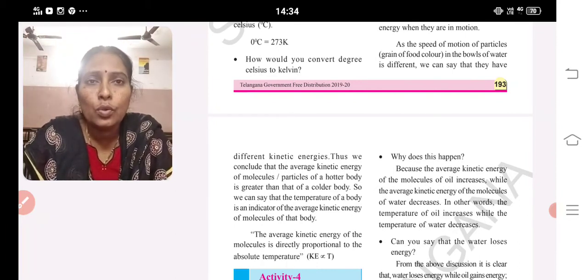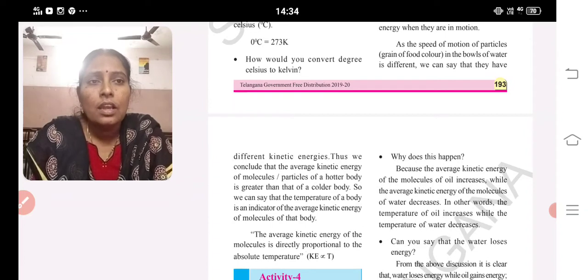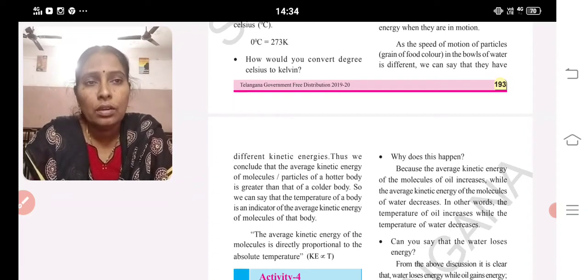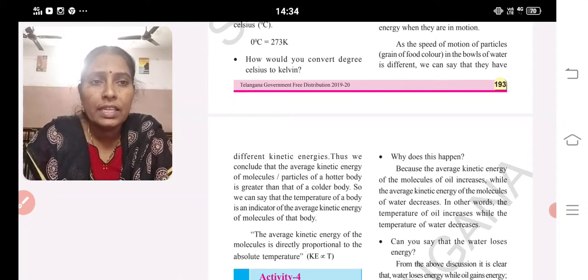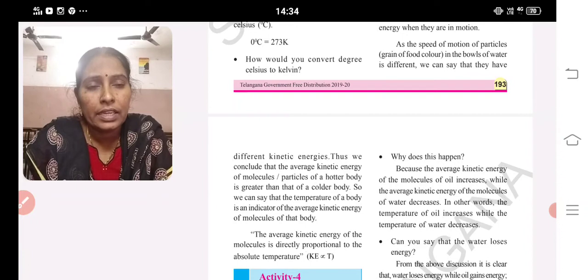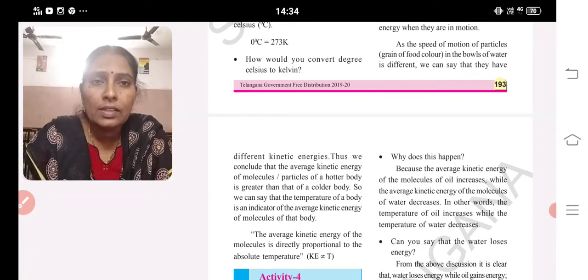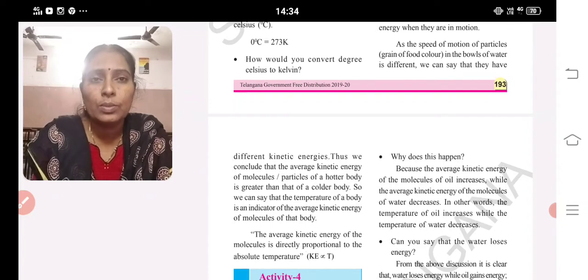Thus, we can conclude that the average kinetic energy of molecules of a hotter body is greater than the average kinetic energy of a cooler body. So we can say that the temperature of a body is the indicator of the average kinetic energy. The average kinetic energy of the molecules is directly proportional to the absolute temperature.